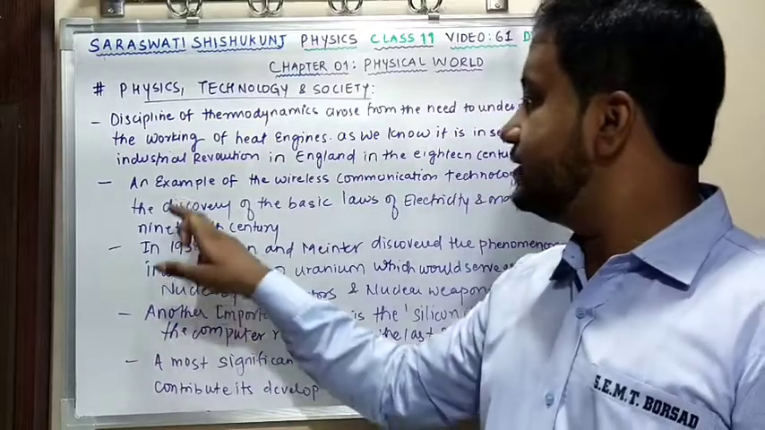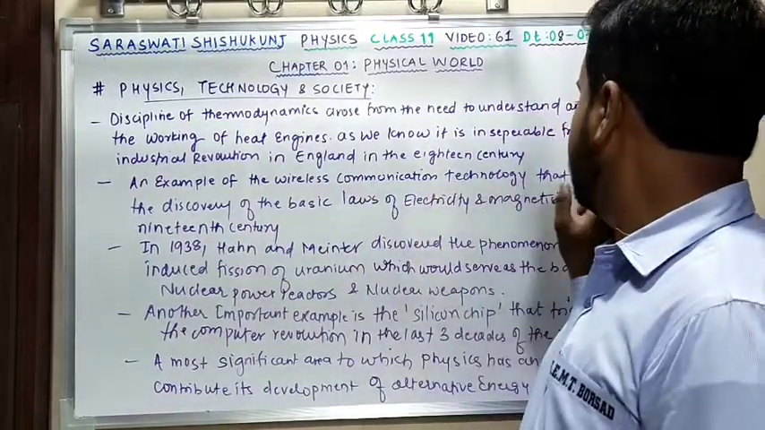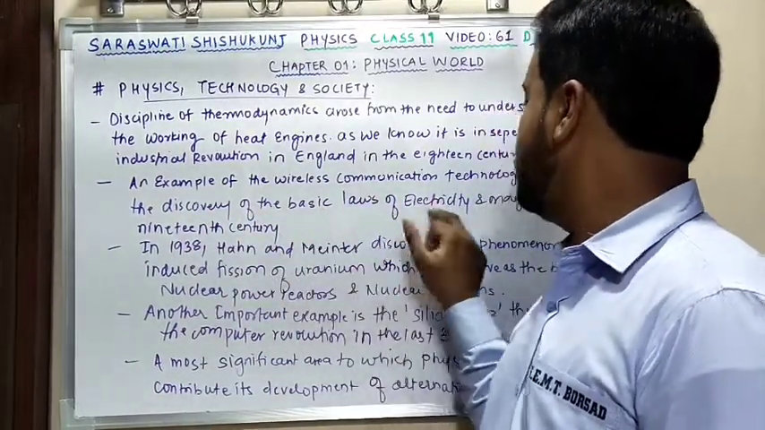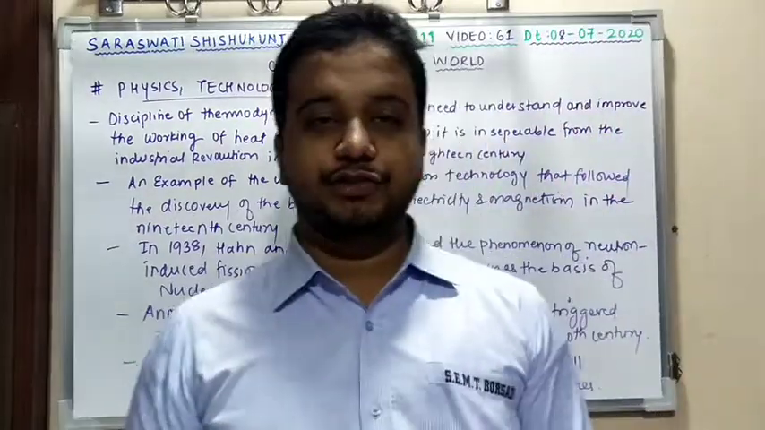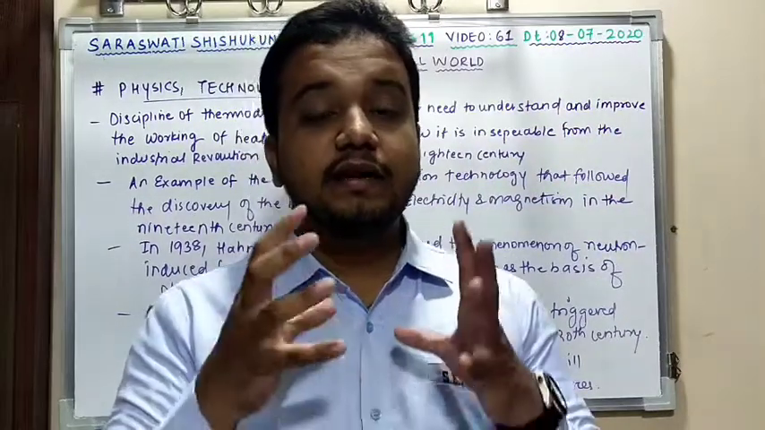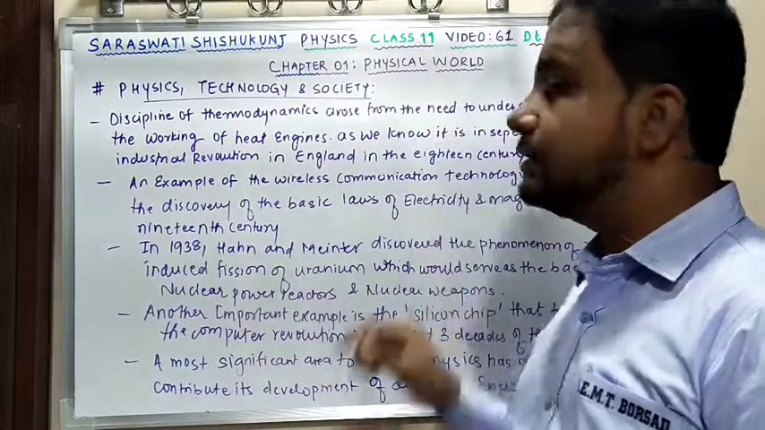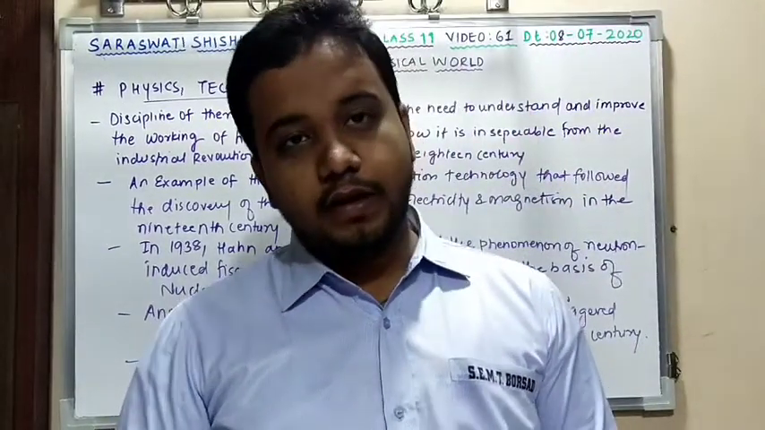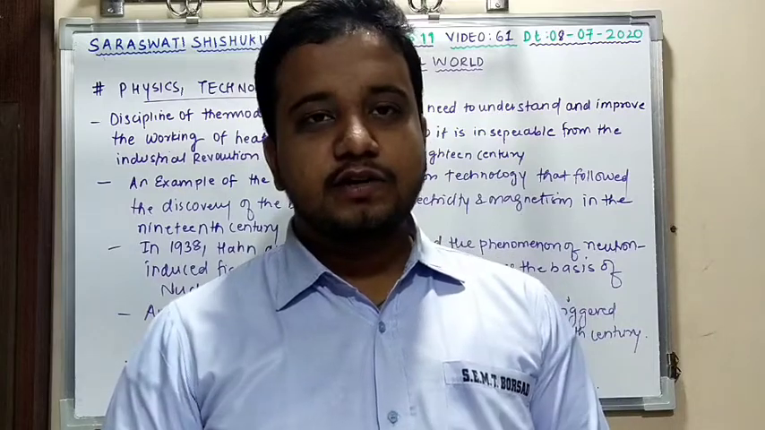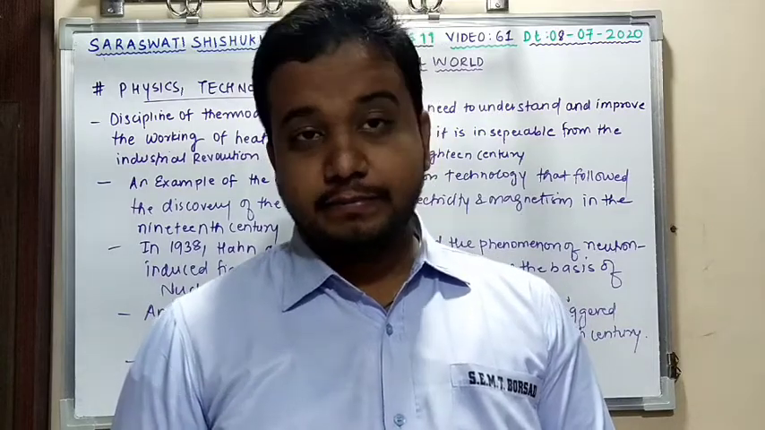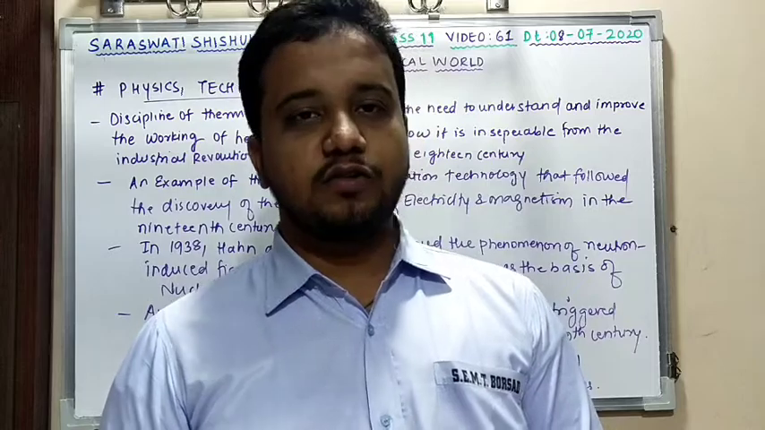The second point we do have is an example of wireless communication technology that followed the discovery of the basic laws of electricity and magnetism in the 19th century. The second thing they developed with the help of physics was communication technology, wireless communication technology. Clear? Today we are using wireless communication technology, yes or no? Mobile phones are a big example of wireless communication technology.